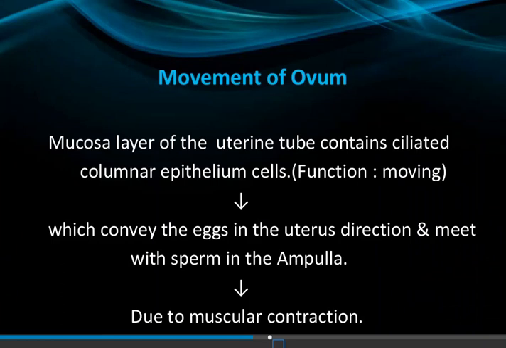As we have discussed, the ampulla is the largest, widest part, about 4 centimeters. The egg cell meets the sperm mostly in the ampulla, and due to muscular contraction it will travel to the uterus.